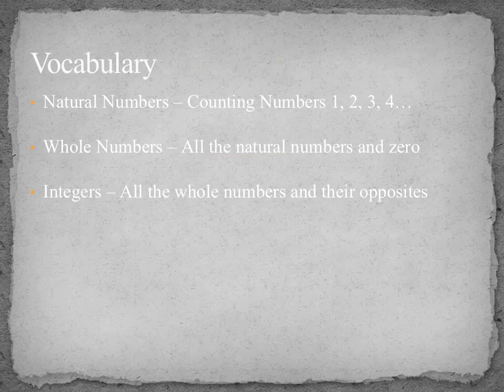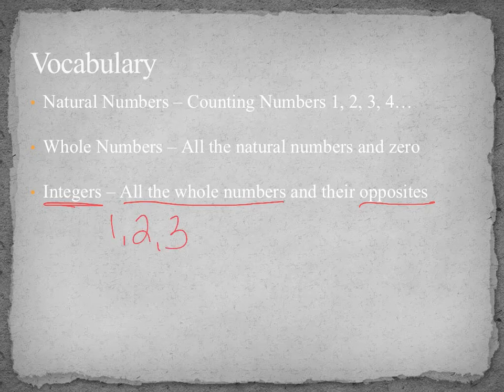Next, you have the integers. We talk a lot about integers. Integers are all the whole numbers and their opposites. So not just 1, 2, 3, but also -1, -2, -3. Whole numbers and their opposites, and then, of course, whole numbers also has 0, which doesn't have an opposite.